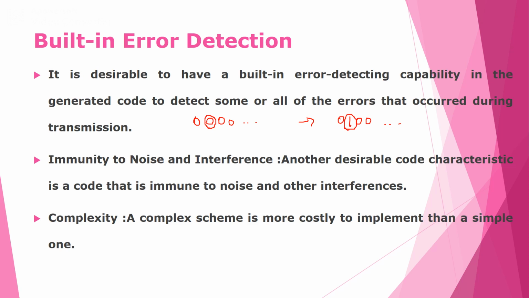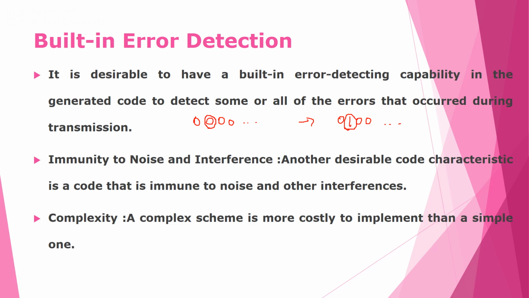So we need an error detecting scheme which will detect some or all of the errors that occur during transmission. Another desirable code characteristic is immunity to noise or any other kind of interference or disturbance.